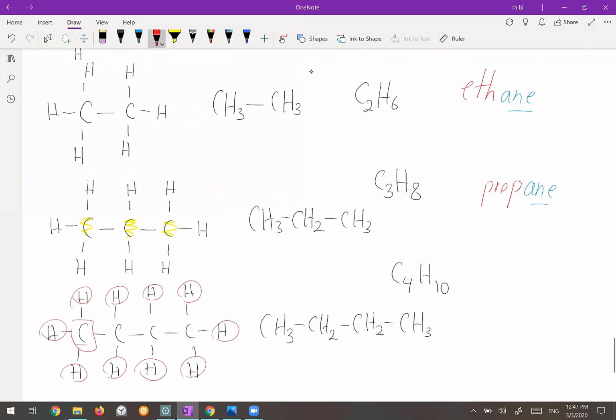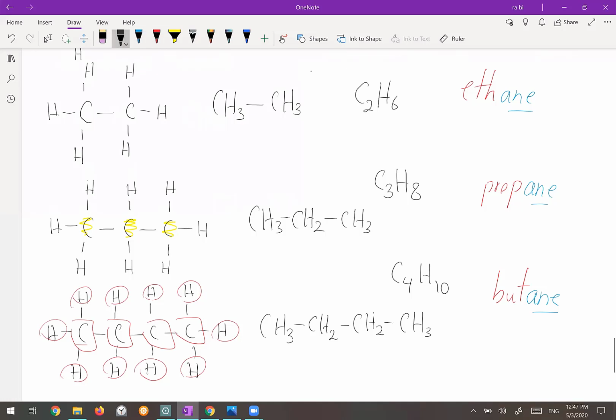And the carbons 1, 2, 3, 4. So the molecular formula is C4H10. This one is called butane. A-N-E. This is the 4th member of the alkane hydrocarbons.